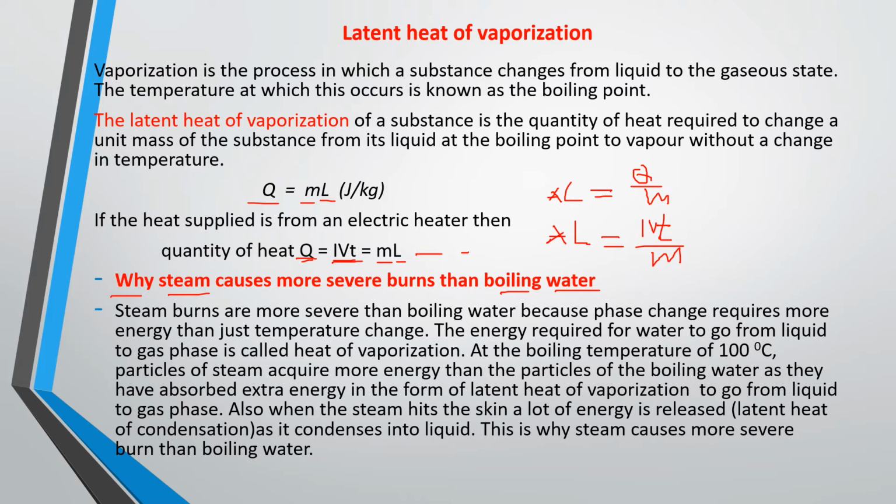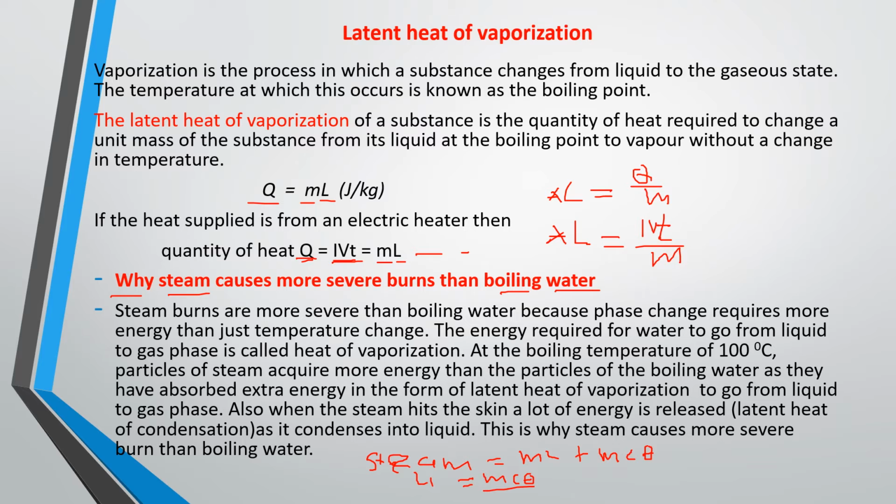Once you understand that for steam, energy is equal to ml plus mc theta, that is what you should understand. While for ordinary boiling water, the energy it has is just mc theta.